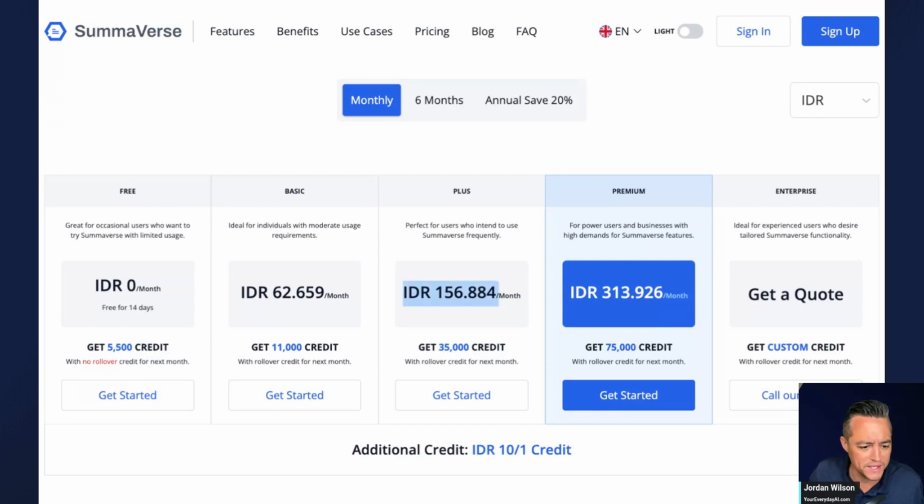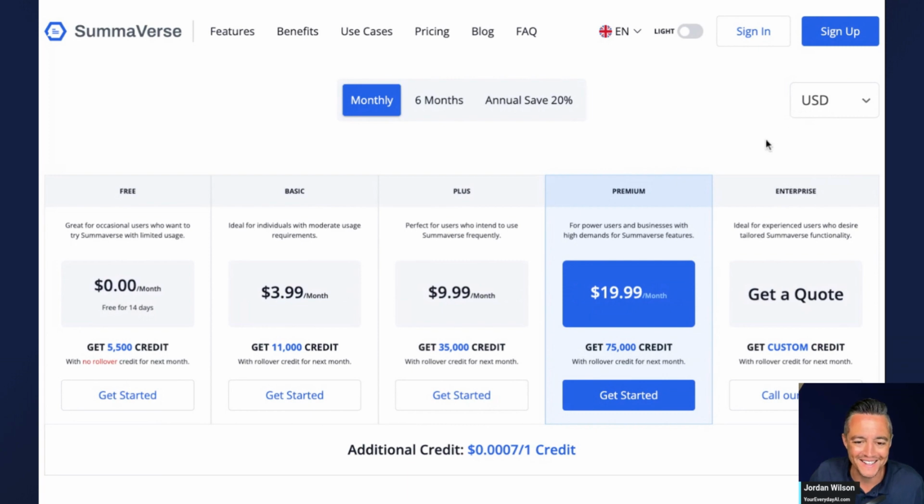So that price there, 62,000, is roughly, let's see what this is a month here. We got it, guys, about $4 a month, the basic plan. So pretty affordable paid plan if you wanted to start out with that. And then you can obviously, in the right-hand corner there, click to USD as well.